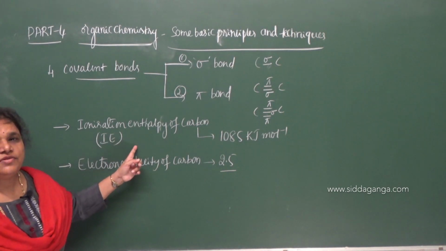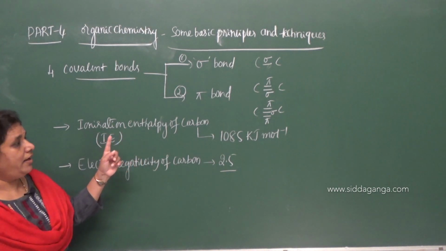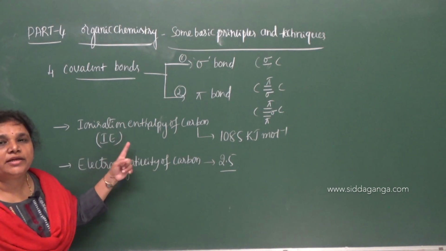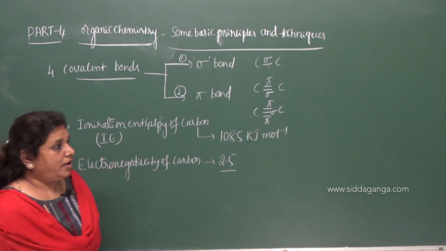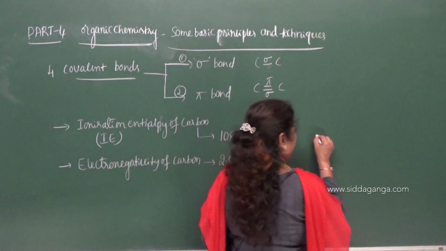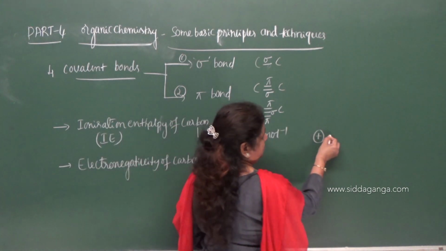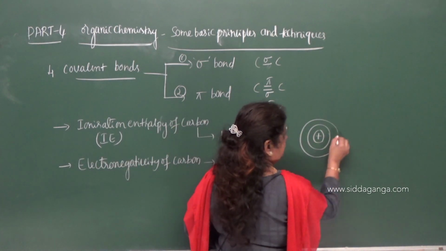The amount of energy required to remove an electron from the outermost shell of an isolated gaseous atom. Take an isolated gaseous carbon atom, with an electron present in its outermost shell.